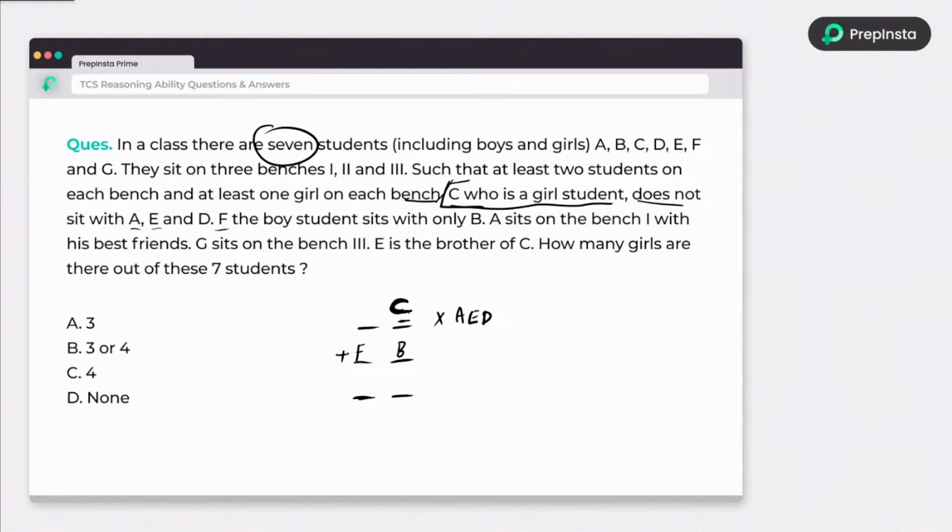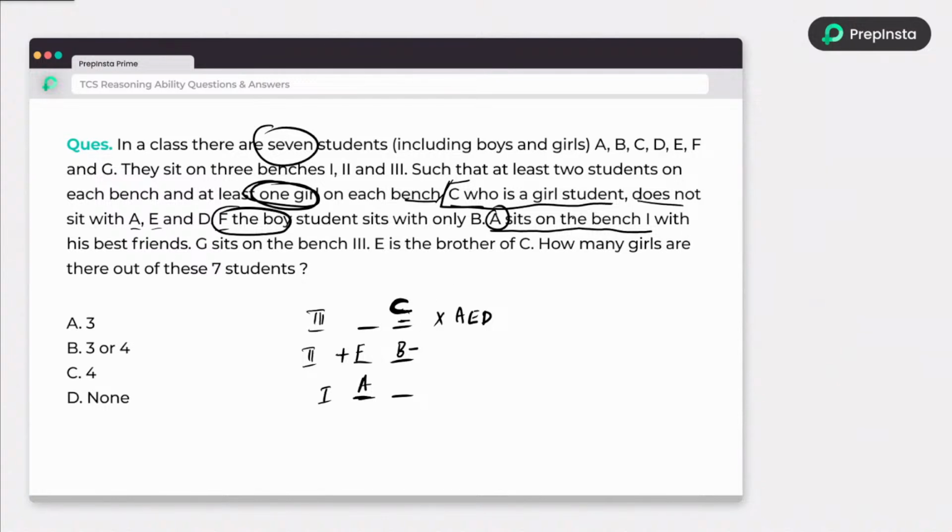And every row will have at least 1 girl, right? This is information you always need to keep in your brain. So immediately, if F is male, then B is definitely female, because F is a boy. Next, A sits on bench 1. So A cannot sit with C. So definitely C needs to sit elsewhere, because F and B are already placed. A is on the first bench, FB on the second bench, and this is the third bench.